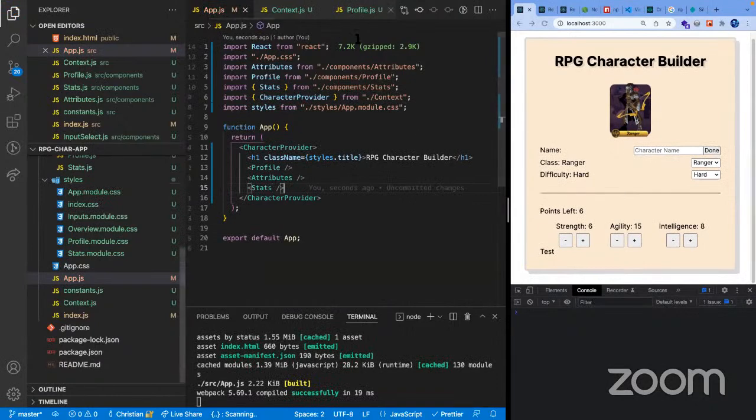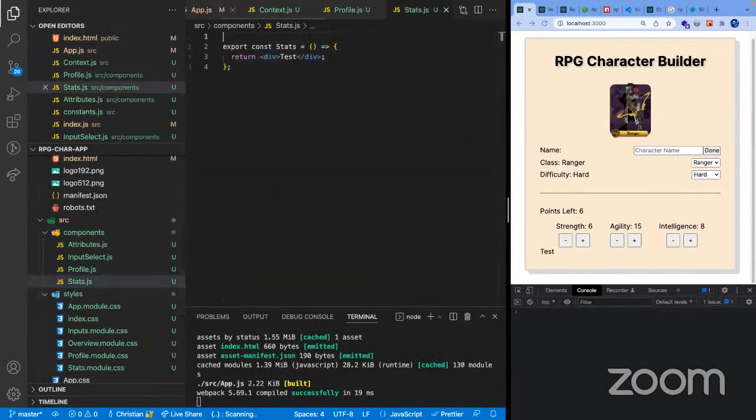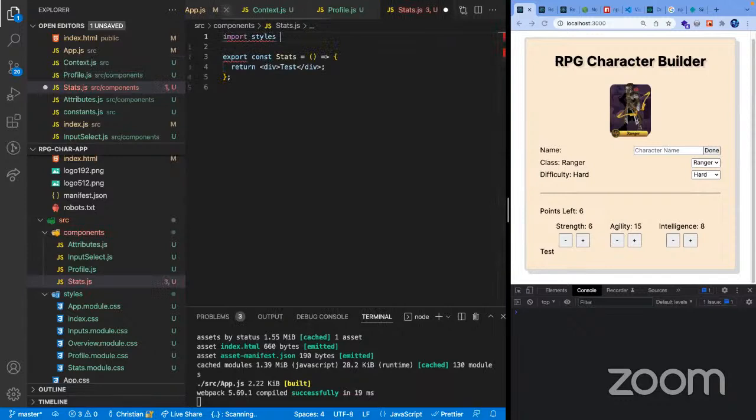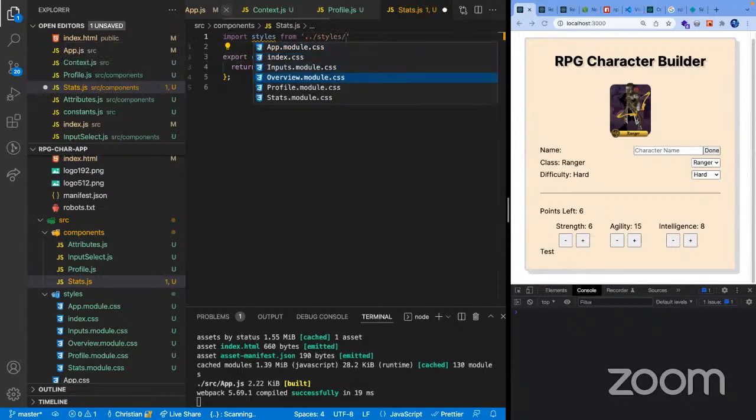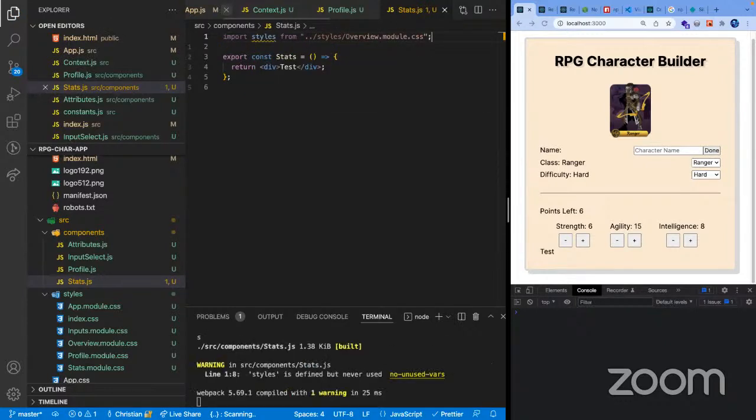Okay. And then just add some basic styling again. Import styles from styles and stats. I think so. Okay. And I think I should be able to grab here. It's not really anything fancy.